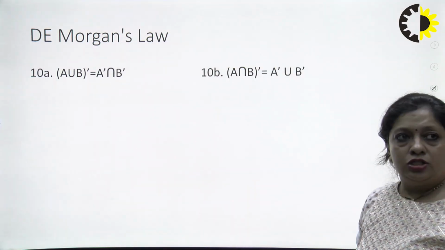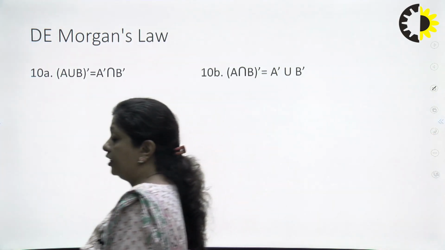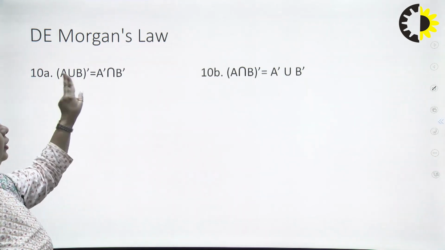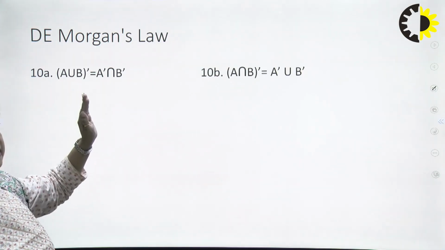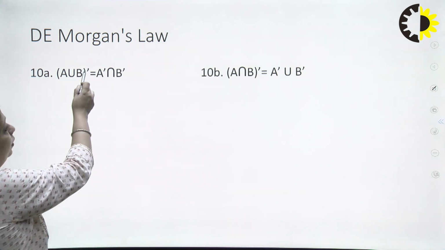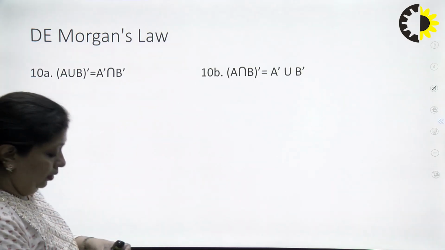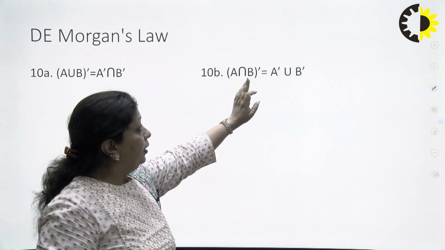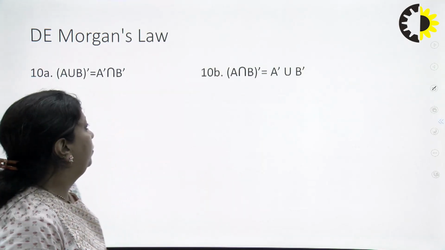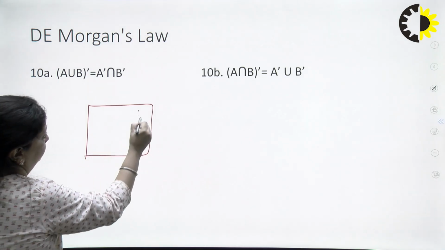Now coming to the last law, which is known as De Morgan's law. De Morgan's law says that suppose you have two sets A and B and you take the union of these two sets and then the complement of it. This is going to be the same as A complement intersection B complement. So what we are doing in this law, we are moving the complement inside and changing the sign. Same way for the second one, we have the complement of A intersection B. We are taking the complement inside and changing the sign. So it becomes A complement union B complement. In order to prove this, let us take the Venn diagram.